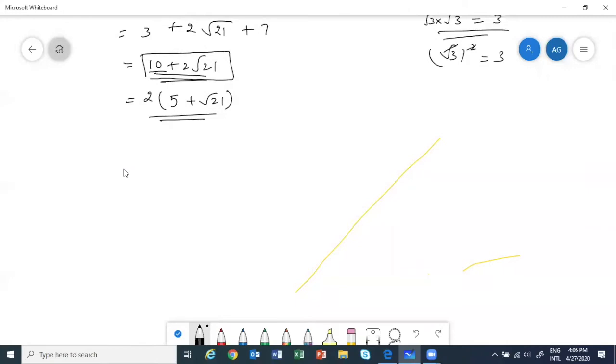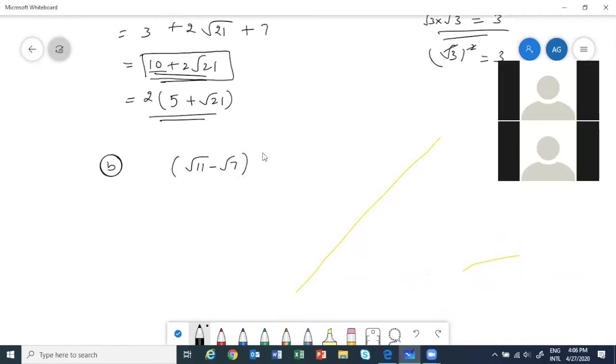See, suppose you have to find out root 11 minus root 7 into root 11 plus root 7.